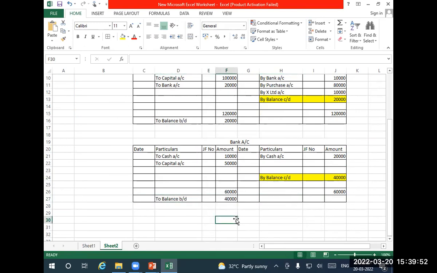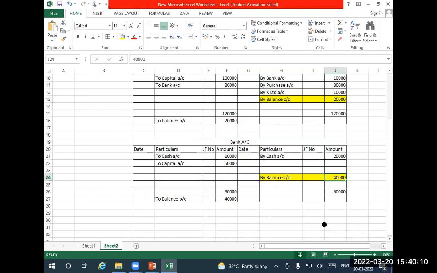Now the bank gives you a bank statement or a passbook. In the passbook, as on today, the closing balance available should be 40,000. If it is not so, there is some fraud or there is a mistake.